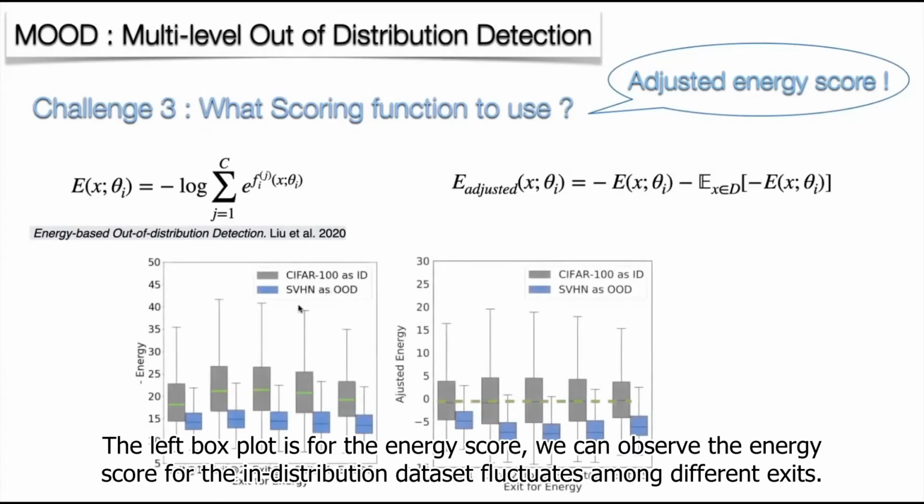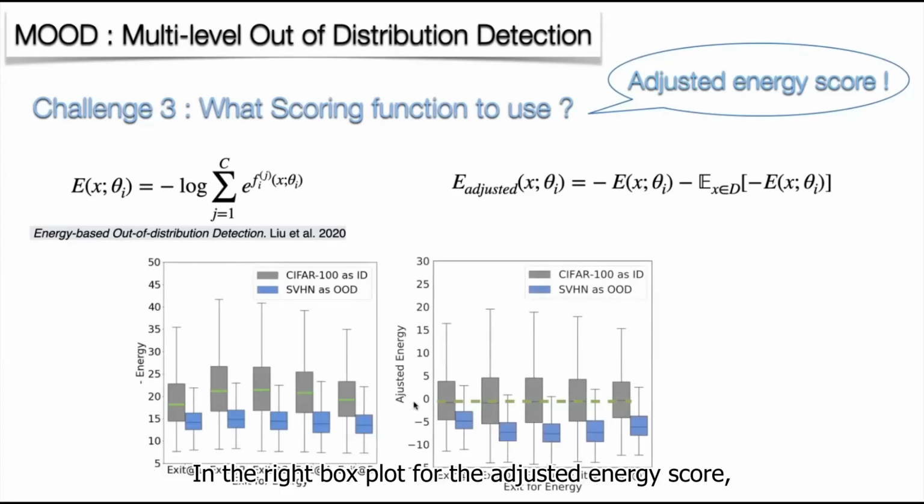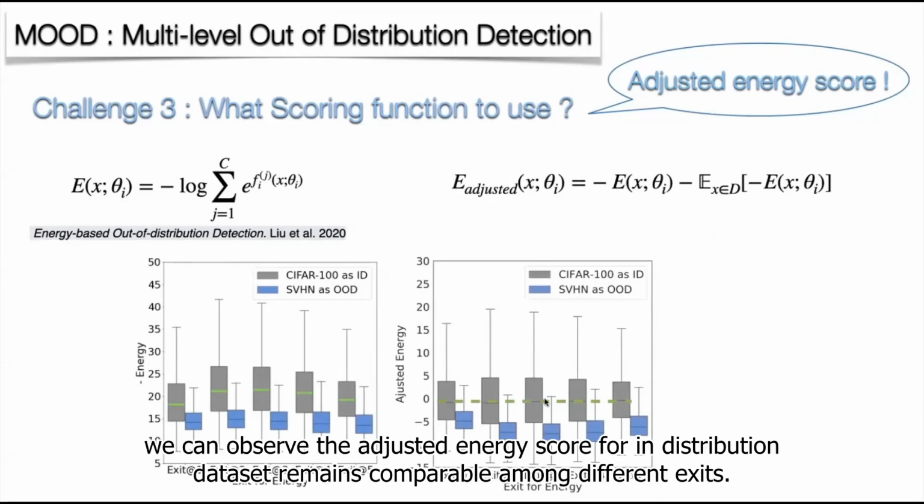In the left box plot for the energy score, we can observe the energy score for the in-distribution dataset fluctuates among different exits. In the right box plot for the adjusted energy score, we can observe that the adjusted energy score for the in-distribution dataset remains constant among different exits.